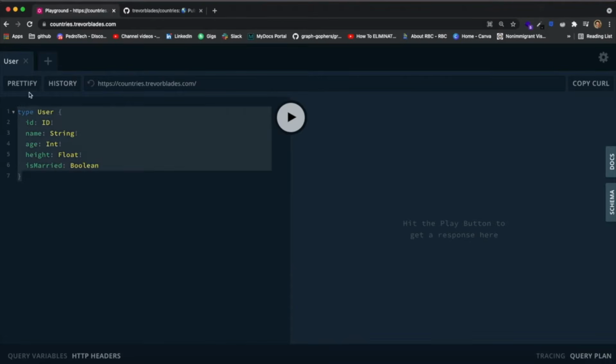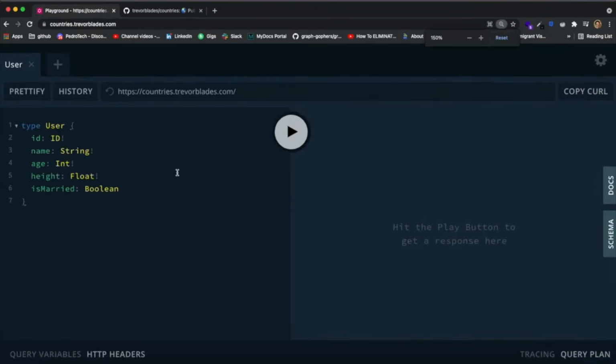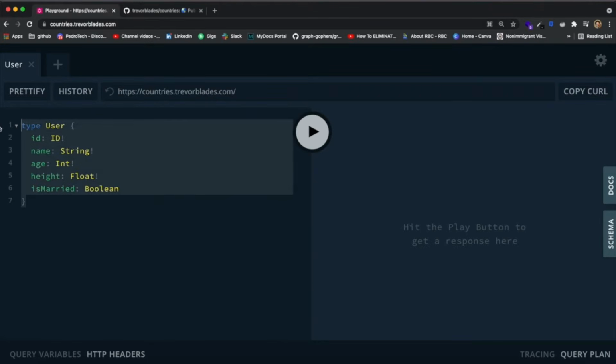So the thing is, it also exists inside of the browser, and we're going to be using GraphQL Playground later on in the series. However, for now, let's just use it like this to test this API that I found online. So before we actually start querying the API, I'm going to go over just some of the basics, right? So some of the small things that you need to understand about the GraphQL query language in order to get it going. So the first thing that we got to understand is GraphQL comes with 5 different basic data types that come with the language.